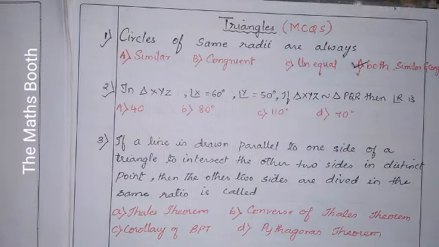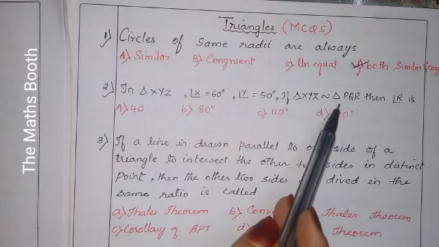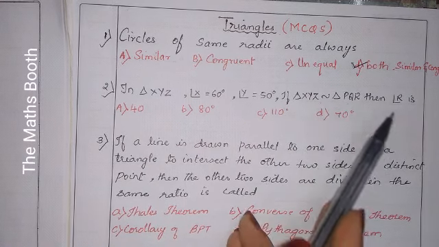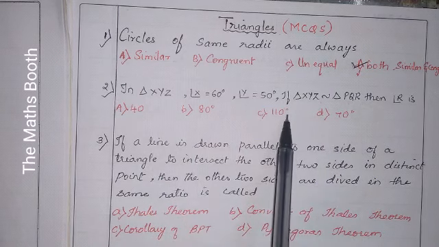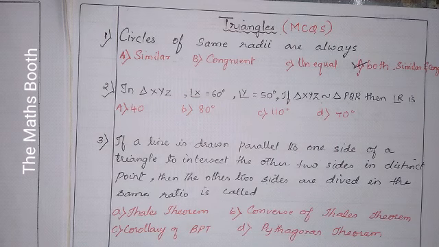Okay. Now the second question is here. In triangle XYZ, angle X is equal to 60 degrees, angle Y is 50 degrees. If triangle XYZ is similar to triangle PQR, then angle R is A 40, B 80, C 110 and D 70.